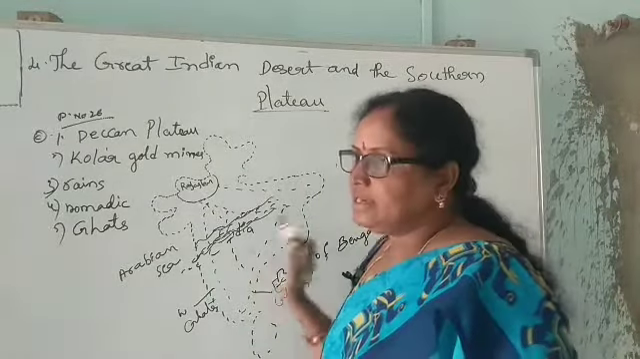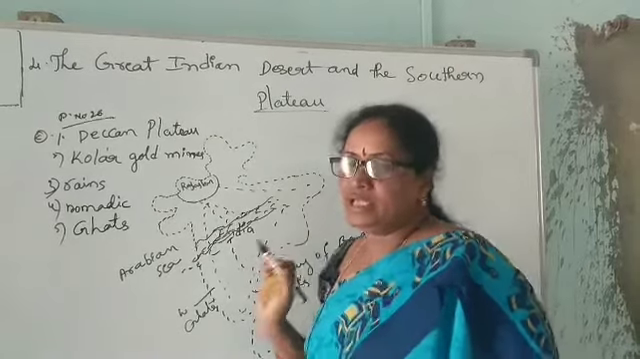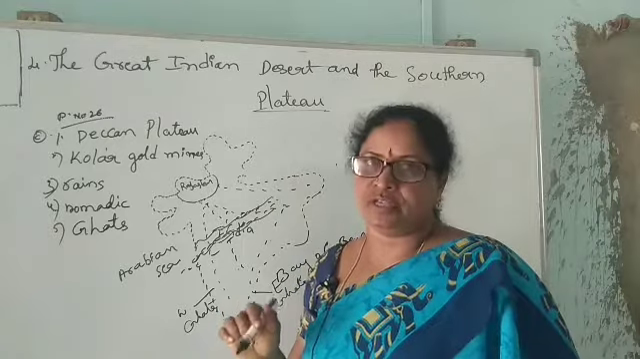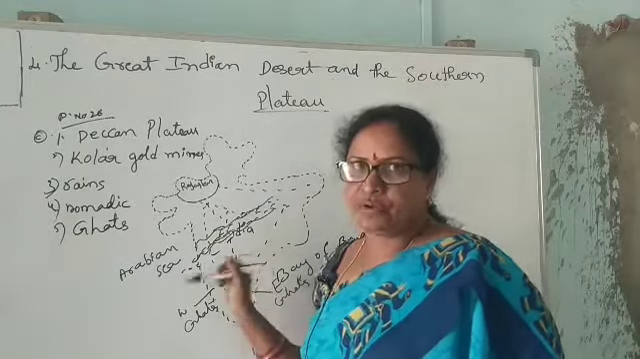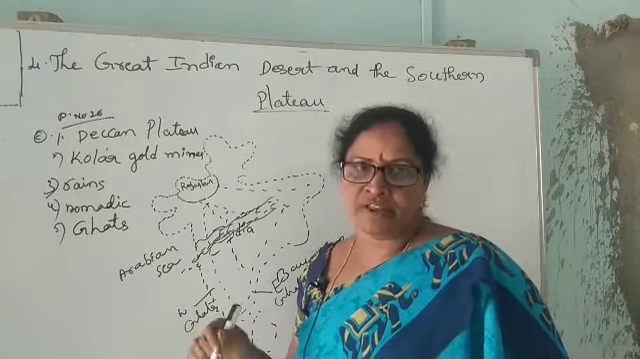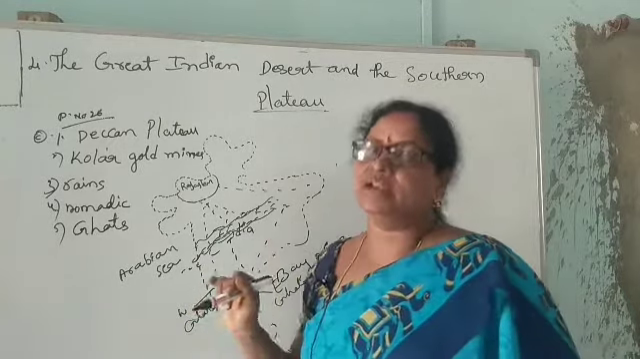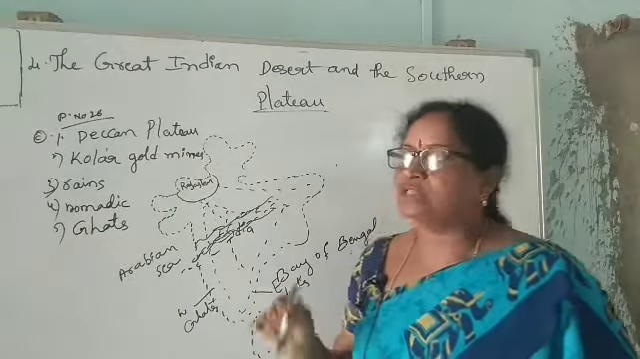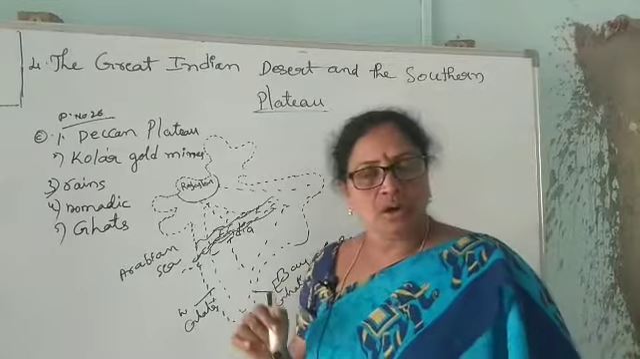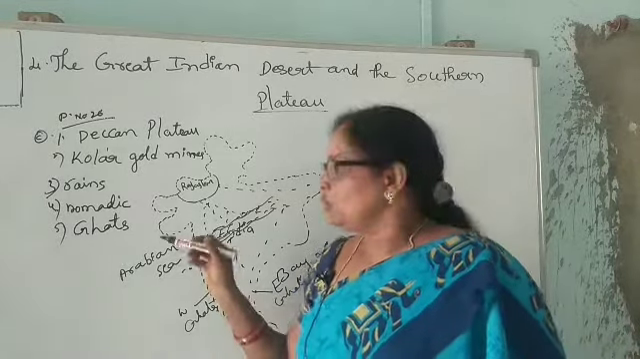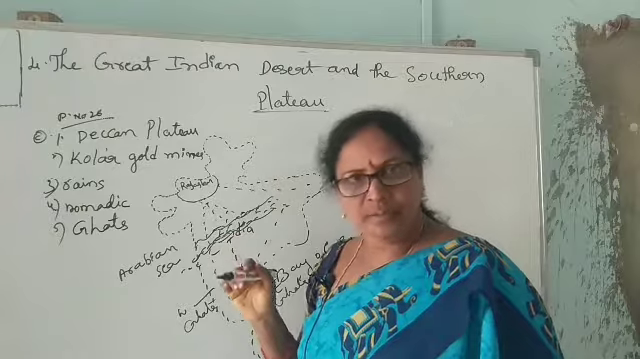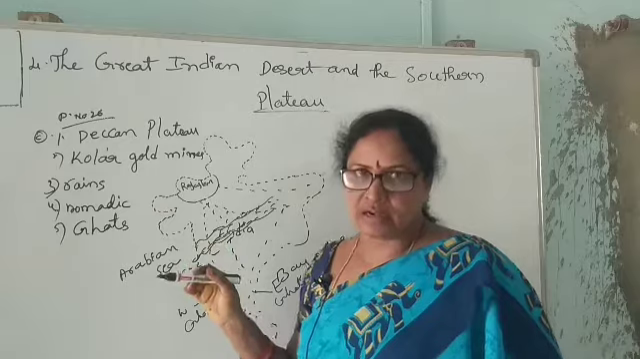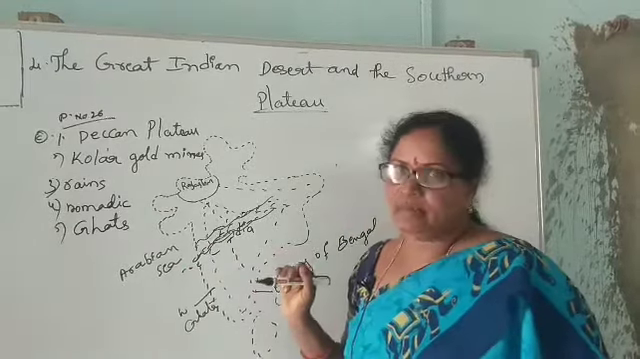And this Deccan Plateau is very famous for Jog Falls, very famous for waterfalls. In this Deccan Plateau, the famous waterfall of India is Jog Falls in Karnataka, and it is very famous for gold mines, Kolar gold mines. Almost all the gold will be supplied from the Kolar gold mines, which are located in Karnataka. It is in the Deccan Plateau.